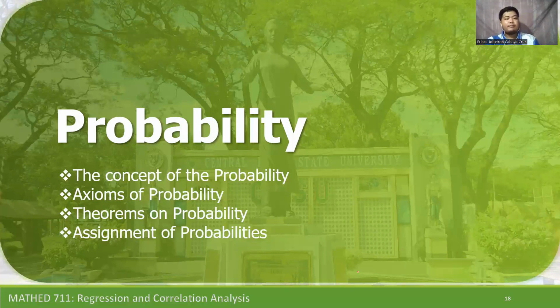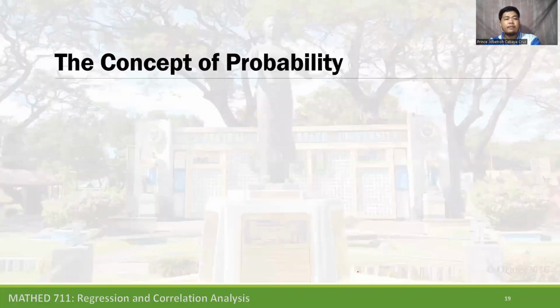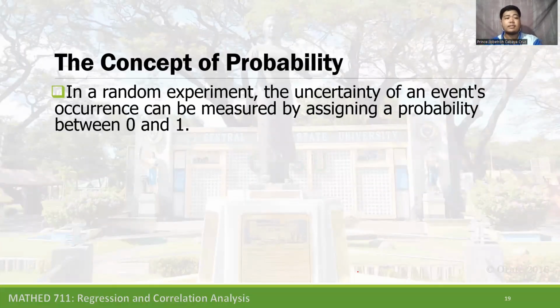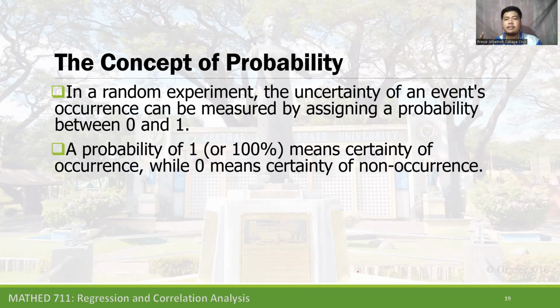Now we have the probability, and under the probability are the concept of the probability, axioms of the probability, theorems of probability, and assignment of probabilities. The first one, let's have the concept of probability. In a random experiment, the uncertainty of an event's occurrence can be measured by assigning the probability between 0 and 1. Okay? The probability of 1 is the certainty to occur, and 0 is the impossible or non-occurrence of the outcomes, or it is an empty set or impossible outcomes.